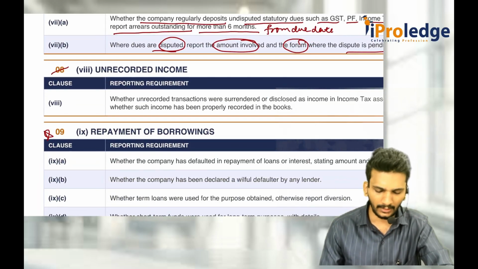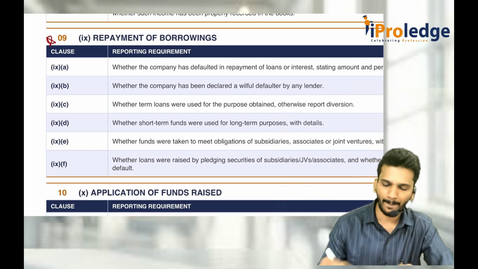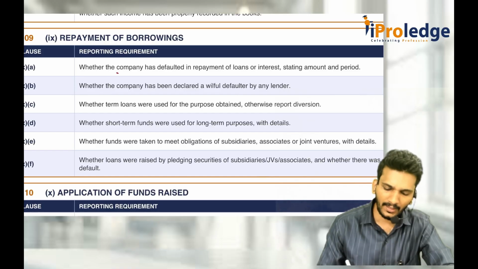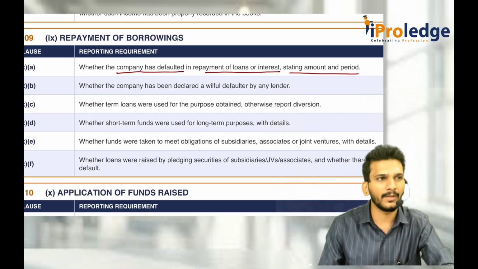Not 5. 5 is okay. 7 and 9. Repayment of borrowing. First one we have to check is whether the company has defaulted in repayment of loans or interest, stating the amount and period.